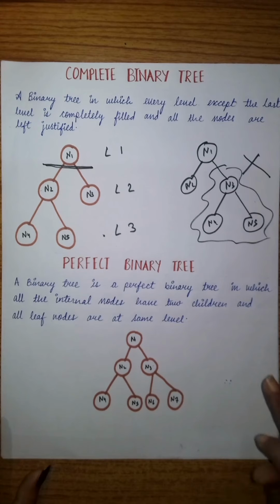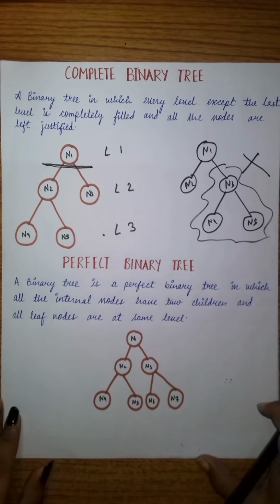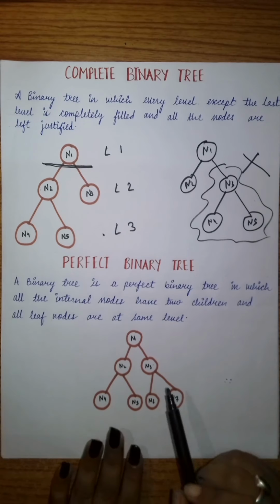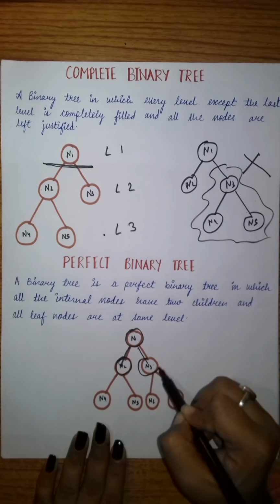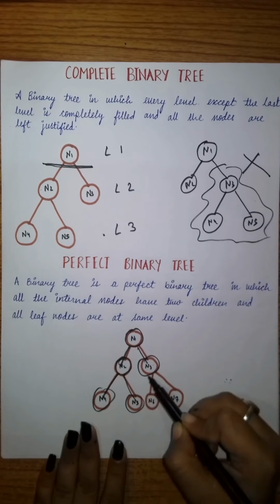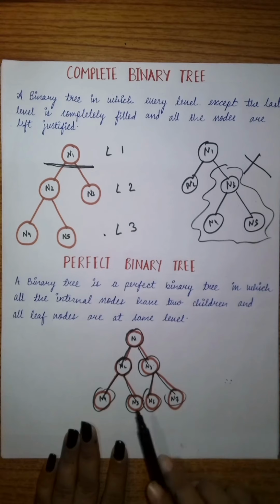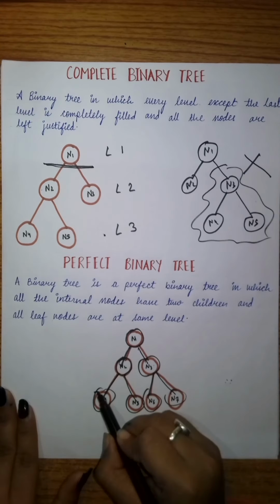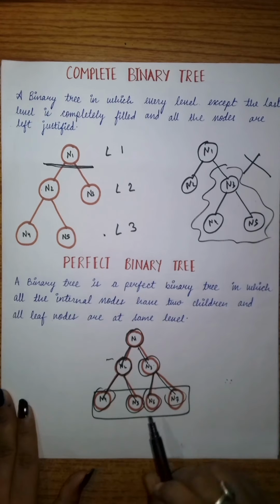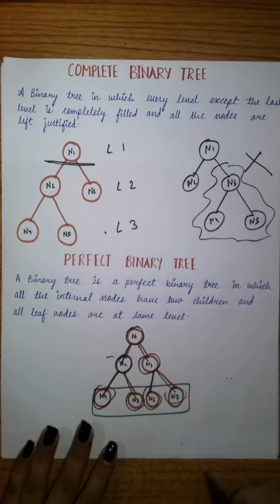Next we will study about perfect binary tree. A perfect binary tree is a binary tree in which all the internal nodes have two children and all the leaf nodes are at the same level. That is, all the internal nodes have two children. These are the internal nodes and they have two children. Each level is completely filled and all the leaves are at the same level. That is a perfect binary tree.